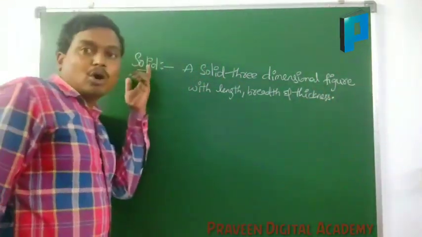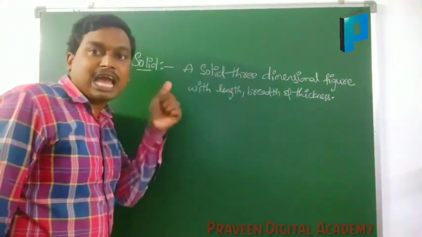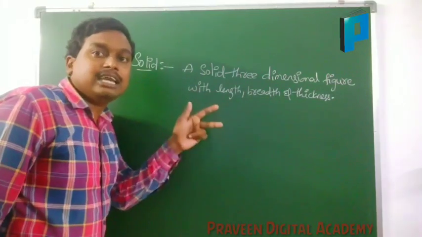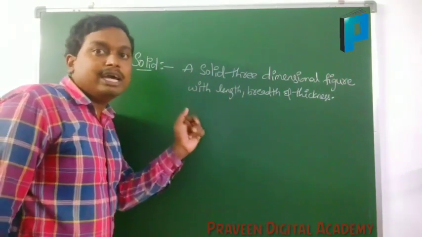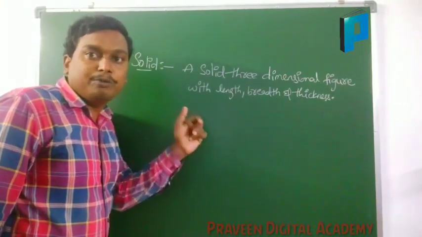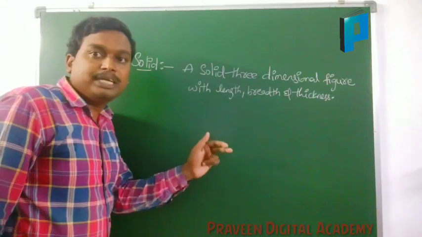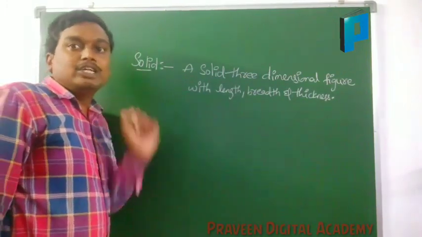Here a solid is a three-dimensional figure. Three-dimensional figure means which will have length, breadth and thickness. That thickness you can call it height or depth also. Here figures like cube, cuboid, prism, pyramid, cone, sphere, hemisphere, cylinder, we will call a solid.